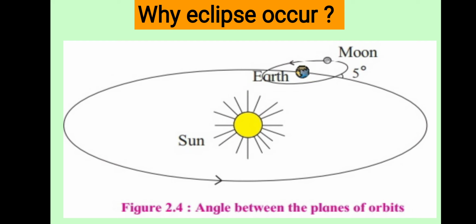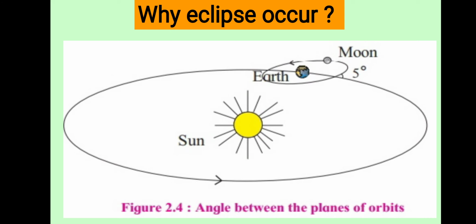The sun, the moon and the earth may not be in a straight line and the same plane on every full moon and new moon day. Hence, eclipses do not occur on every full moon day or new moon day.